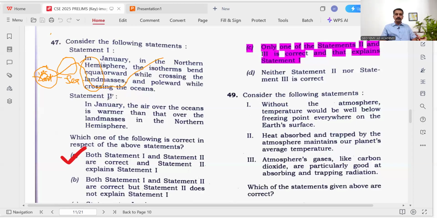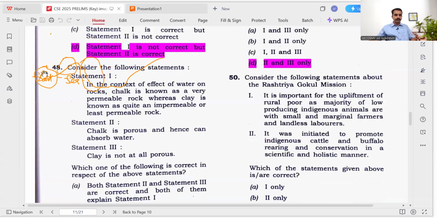So that is correct. Because in the winter season, the land cools down quickly, but the sea surface will be relatively warmer than the land. That's why the cyclones frequently form in the ocean during winter season, right? Okay. So option A. Then next question.